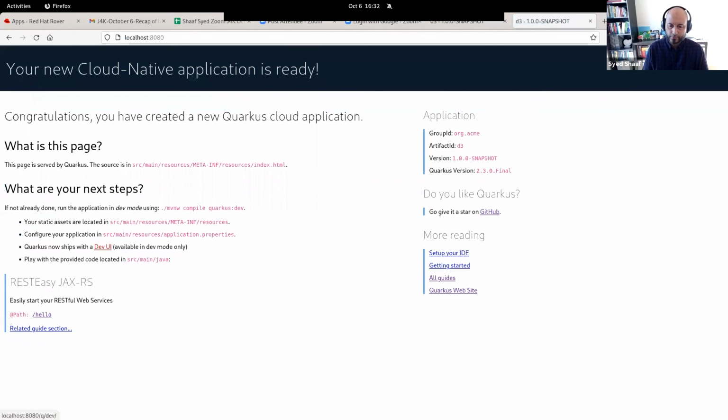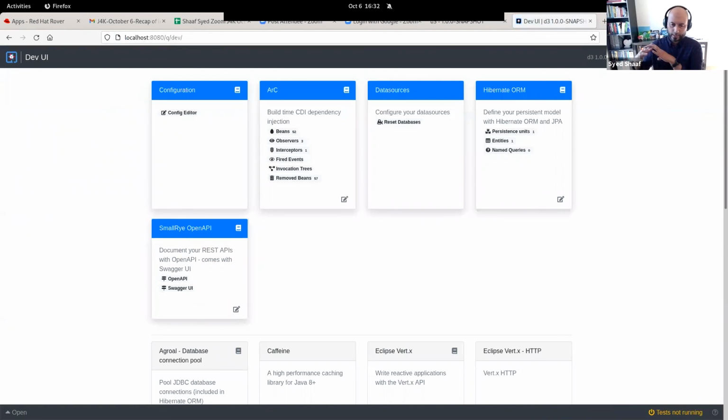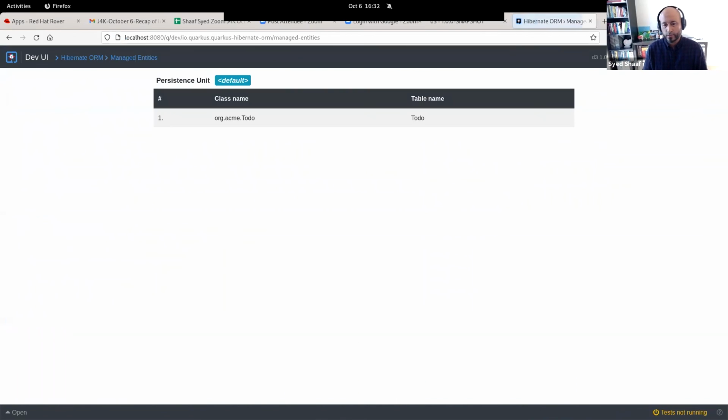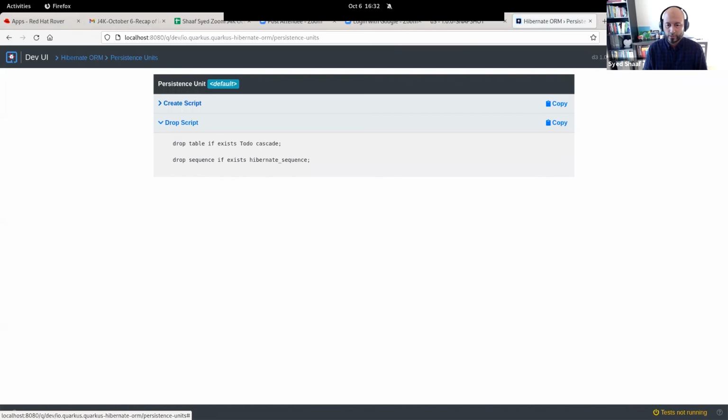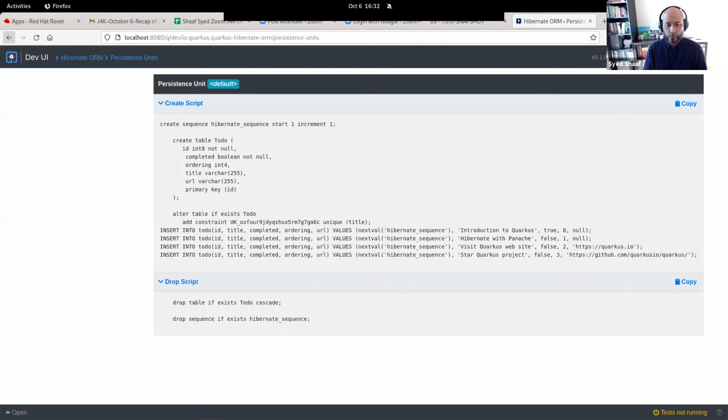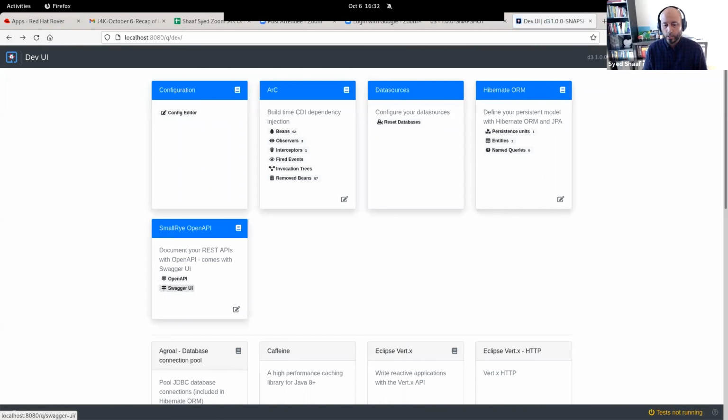I go into my dev UI. So dev services, taking care of all of the environment that you have. And then, of course, dev UI being on the top here. So here I added Hibernate Panache. You can see I have an entity. It lists that entity. It lists the persistent units. It shows me the scripts that it's going to run. So very useful as well.